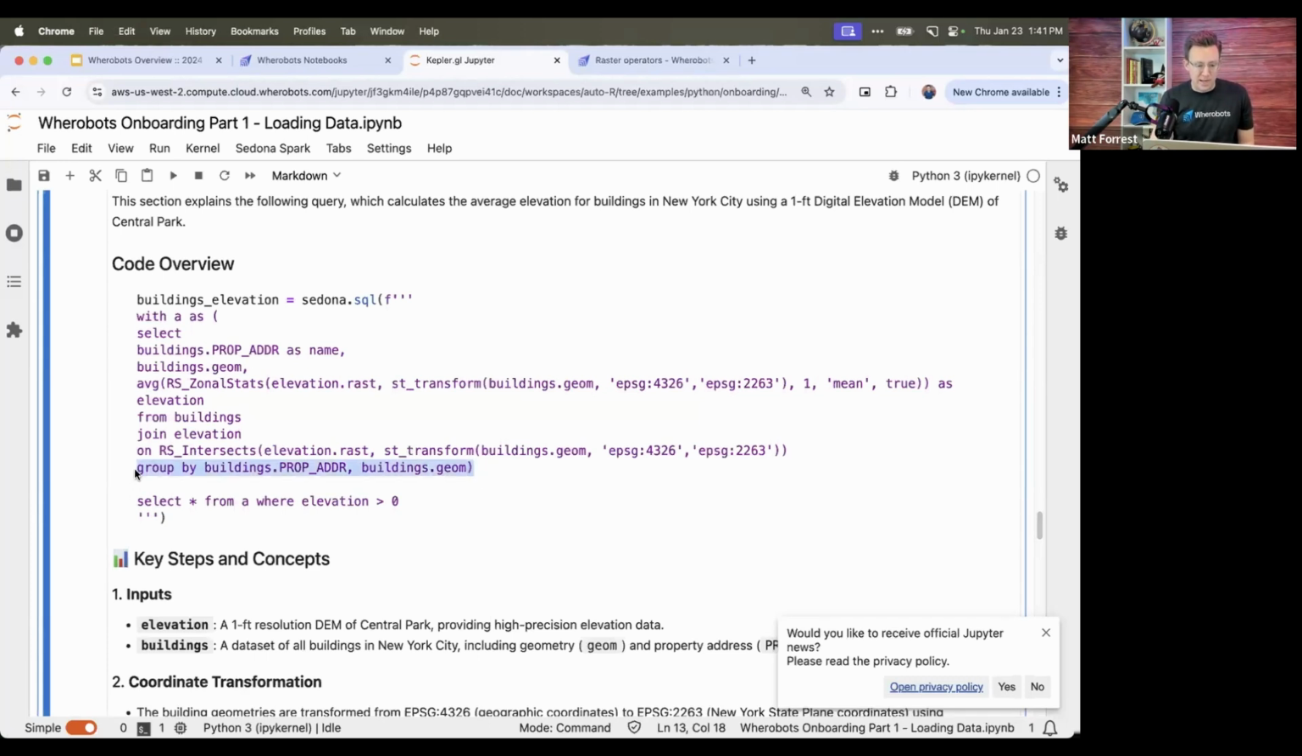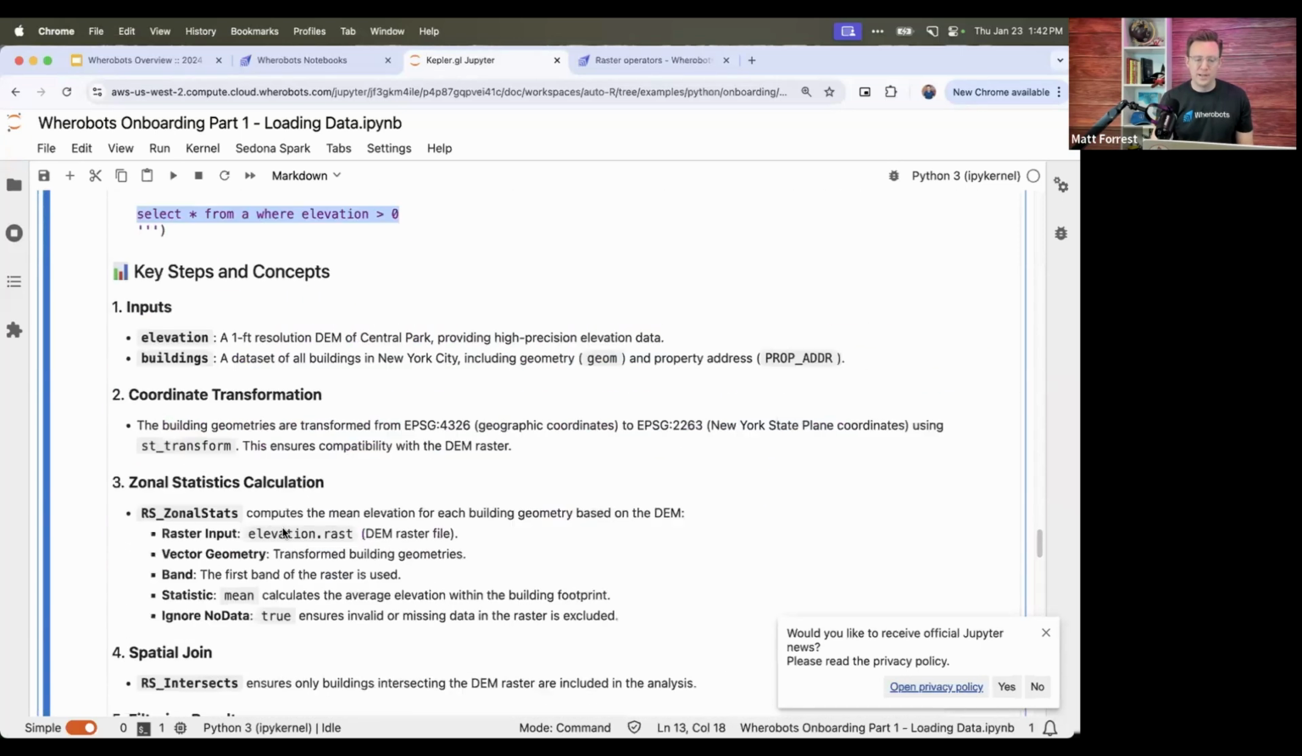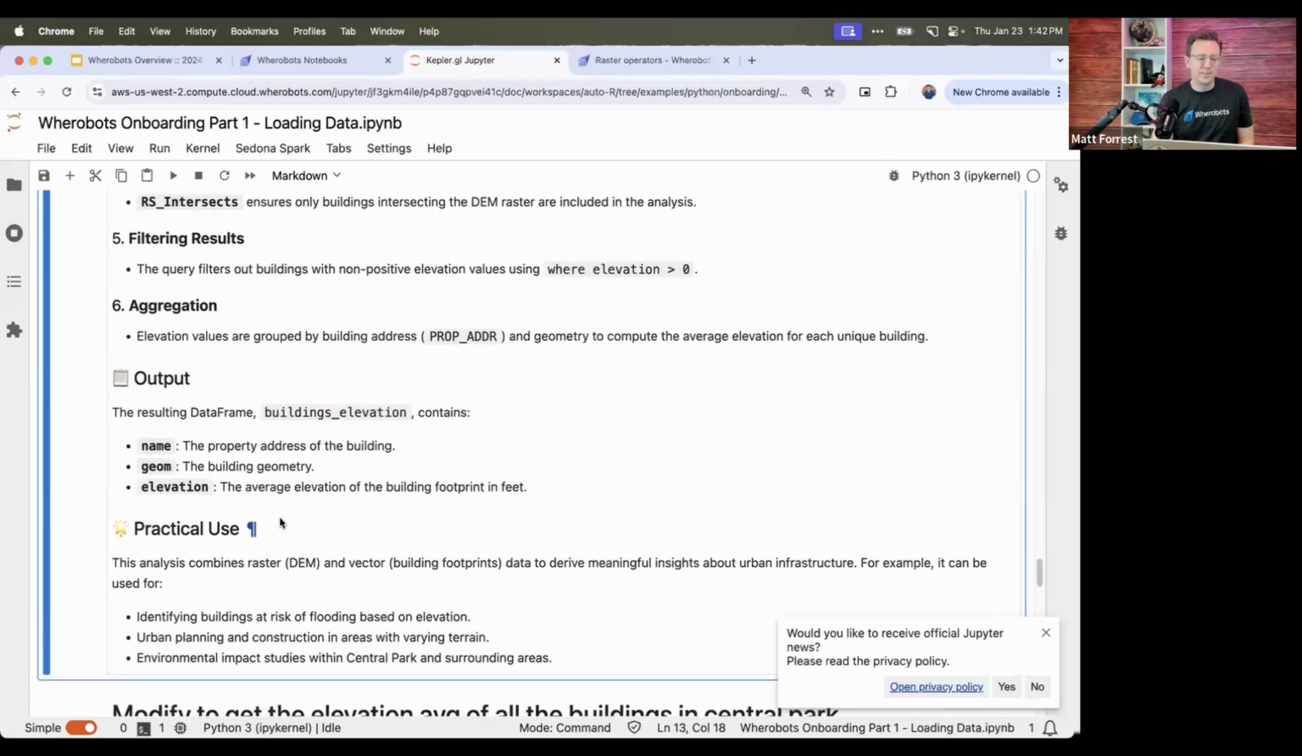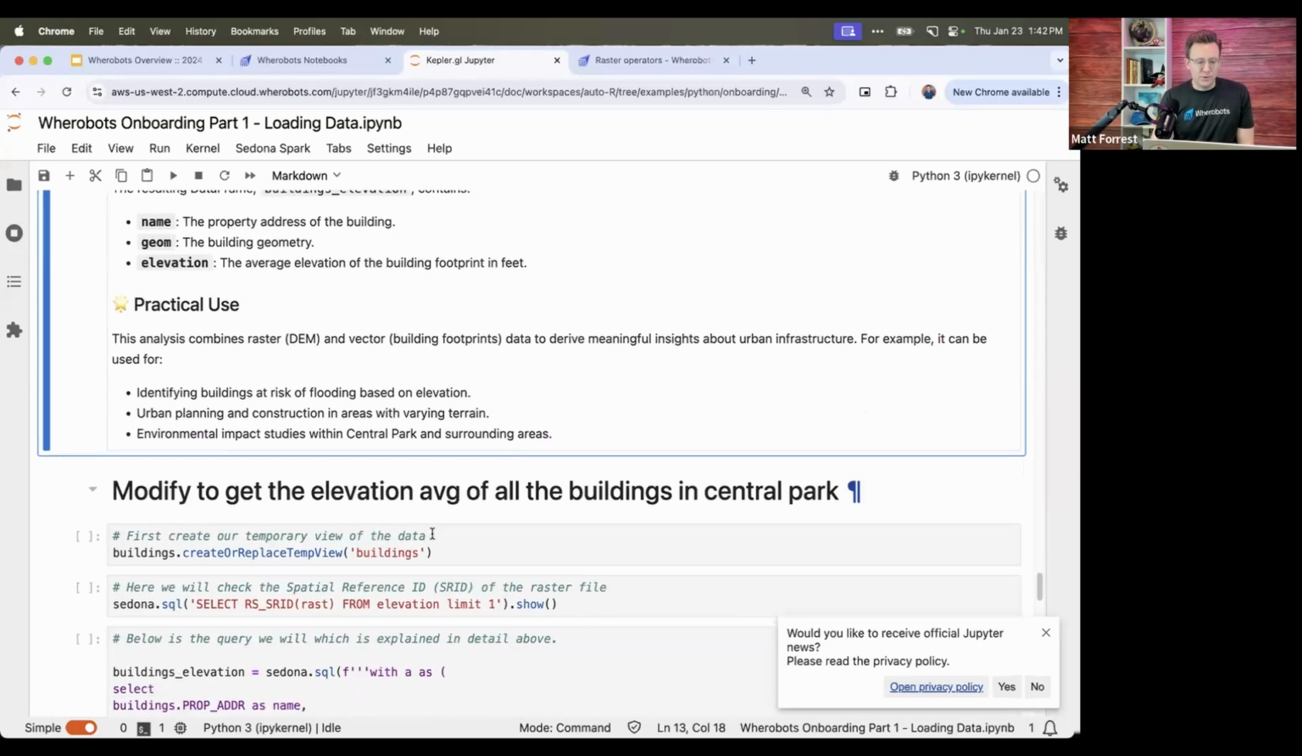And then we're just doing a group by the building's address and the building's geometry. Then we're only going to select anything where the elevation is above 0. Because I clipped the raster, there's a few 0 values in there. It didn't store as no data, unfortunately. So we're just ignoring everything where elevation is 0. Zeros are the no data value in this case, unfortunately. So that's what we'll do here.